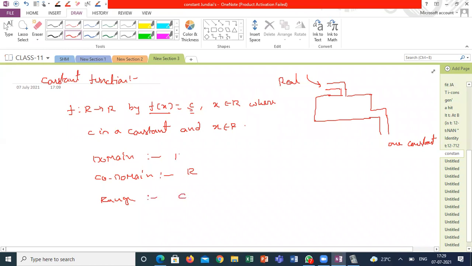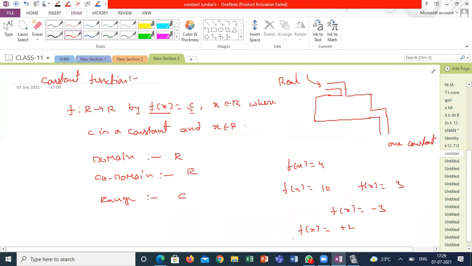The domain is all the real values. Best examples: f of x is equal to 4, f of x is equal to 10, f of x is equal to 3, f of x is equal to -3, f of x is equal to +2. All these functions are called constant functions.